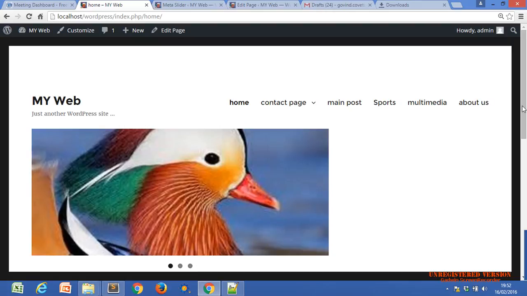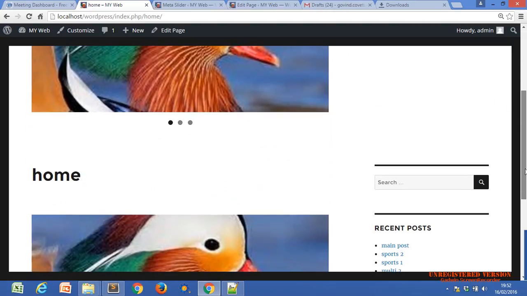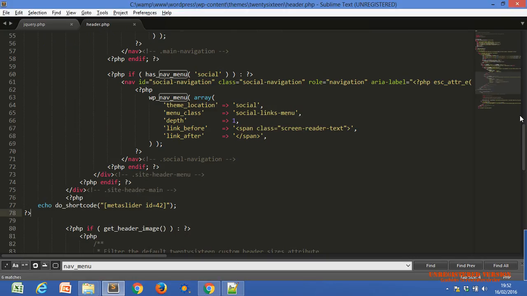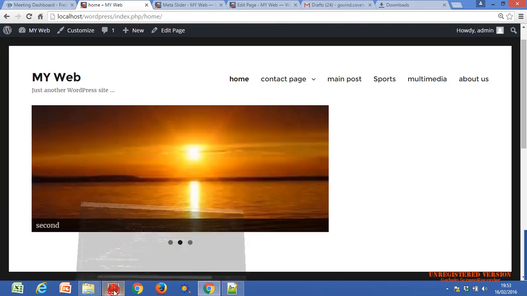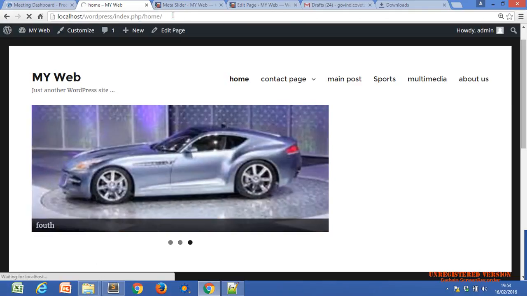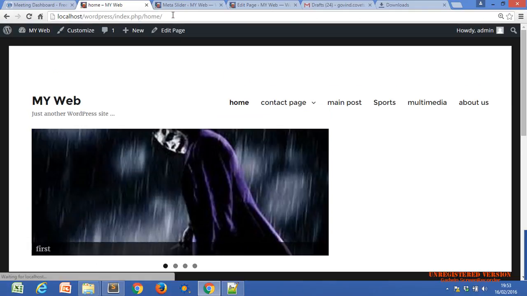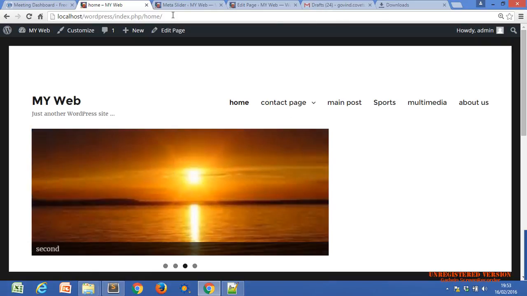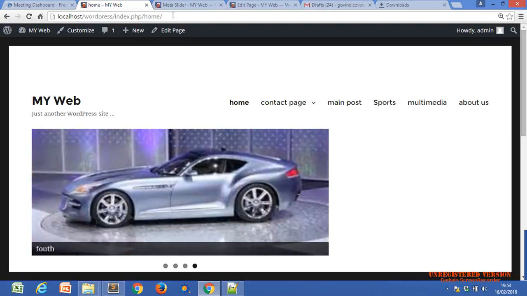Okay, Nazar. Now Nazar, tell me, is there any doubt? I'm just putting this old slider on the home page, in the header. Khushi, do you understand how we use the shortcode? Every plugin will generate a different shortcode. We just use this shortcode to add the functionality, nothing else. Okay.